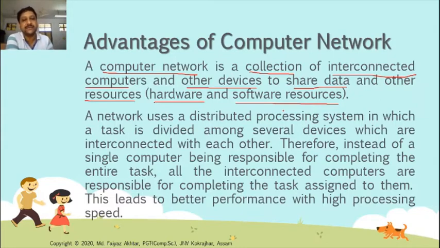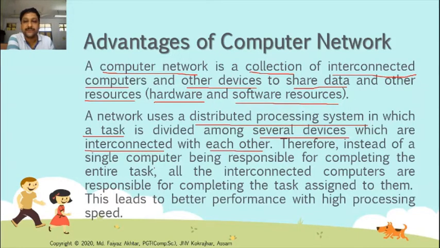They can use the same software which is already installed on one system in a network. Also, a network uses a distributed processing system. What is a distributed processing system? A task is divided among several devices which are interconnected with each other.